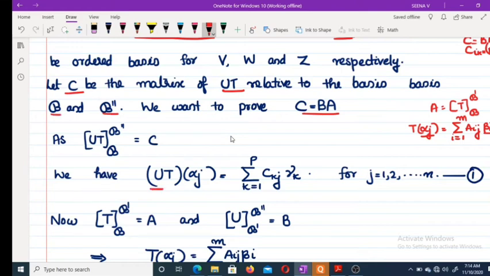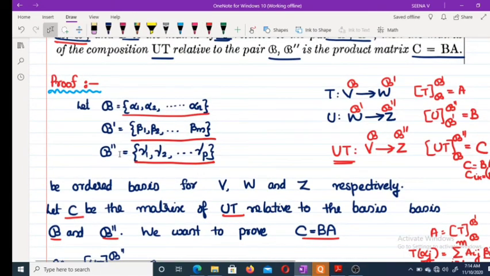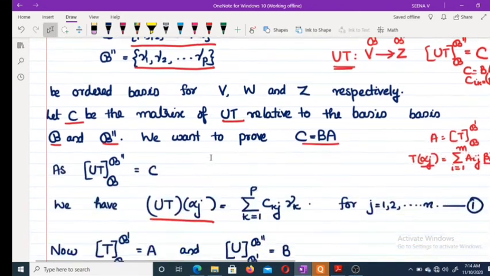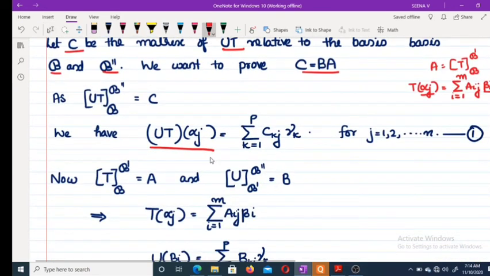Therefore, UT of alpha j is equal to, the corresponding matrix is C. And what about the number of elements in B double dash, gamma 1, gamma 2, etc., gamma p? Therefore, this summation, we are using the notation sigma, k varies from 1 to p, C k j gamma k.